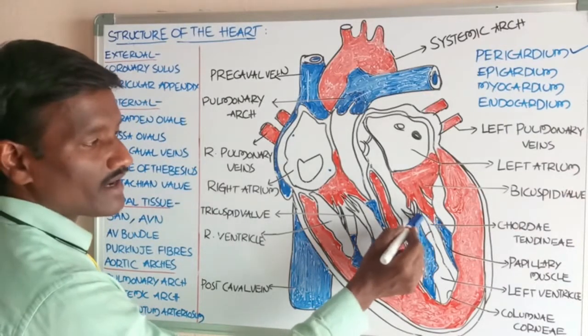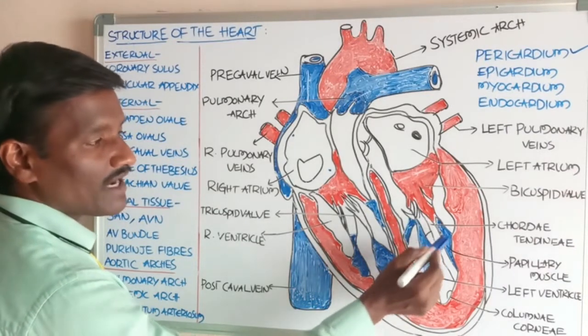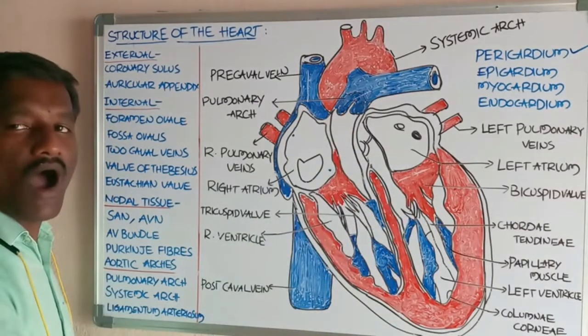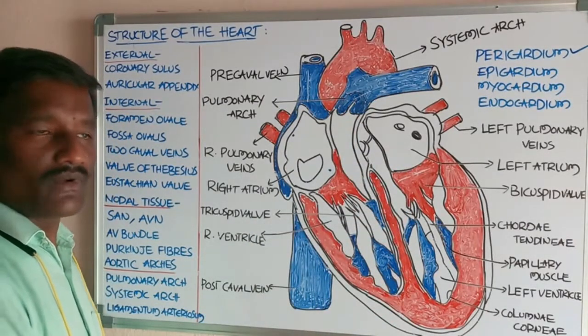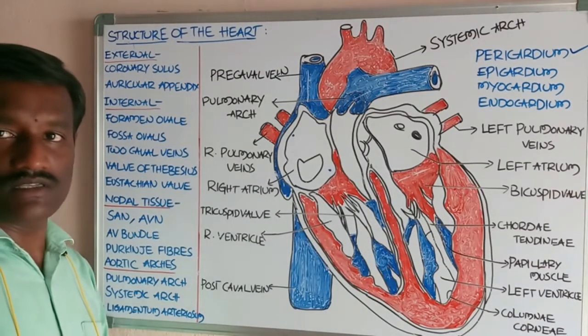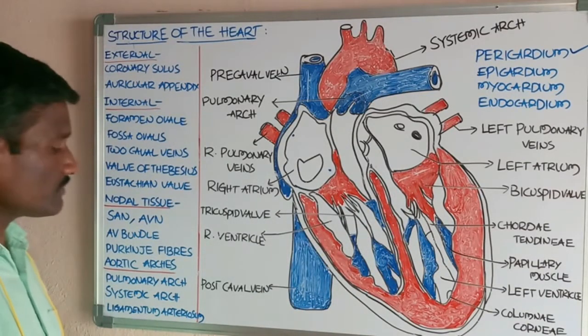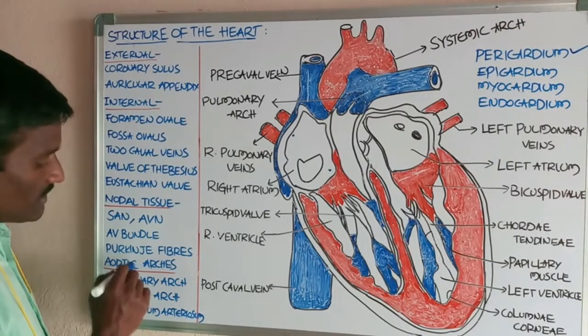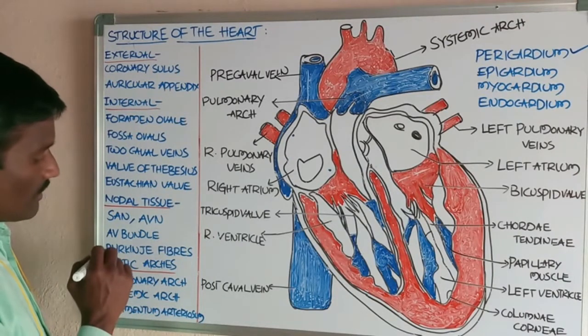These chordae tendineae connect the papillary muscles to the heart walls. Okay, students, this is an account of the ventricles.